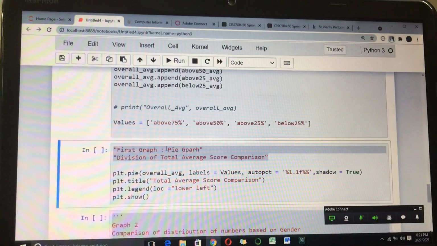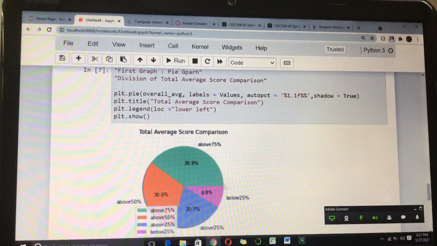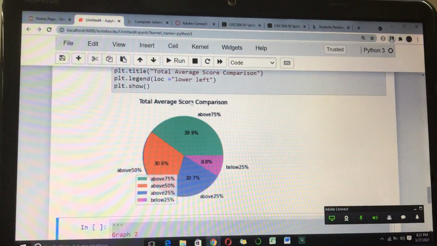I have created the first graph as a pie graph, which is a division of total average score, and it is a comparison. In this, firstly I have used matplotlib for this plot, and I'll just run it and show you the plot. So this is the total average score comparison, where 39.9% of people have scored above 75%, 30.6% have scored above 50%, 20.7% have scored above 25%, and 8.8% are below 25.